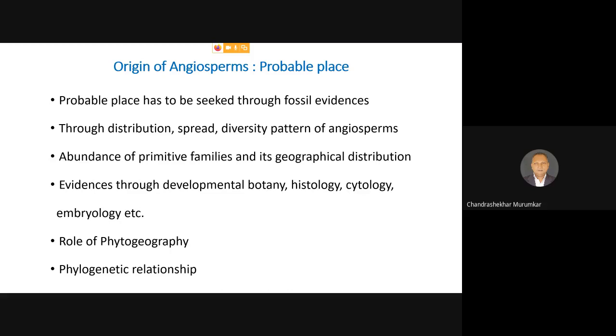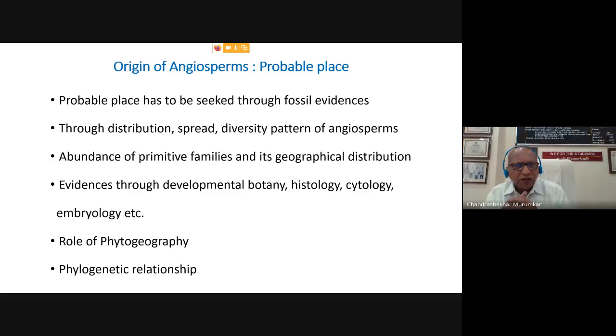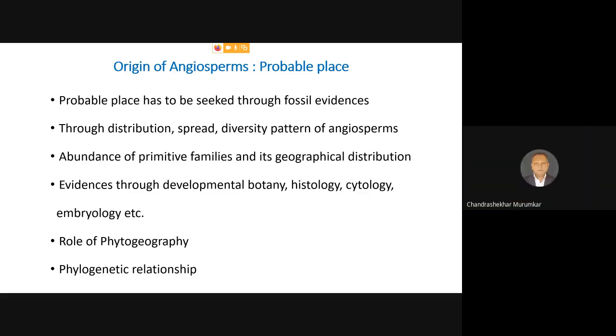Secondly, which are the most advanced families, which are the most primitive families, and what is the ratio of these families? For example, in some areas the primitive families may be more, in some areas the advanced families may be more. So what is the diversity pattern of angiosperms? What is the spread of this pattern? What is the histogram indicating to us? This pattern has to be studied. So this is going to give us a clue.